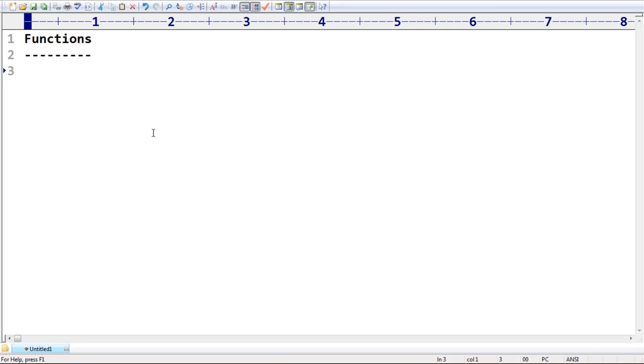Next, how to return a value from the function? How can you return multiple values from the function? Next, how many types of arguments are there? Like default arguments, positional arguments, variable length arguments, keyword arguments. Like 4 types of arguments are there. We covered this already, right?